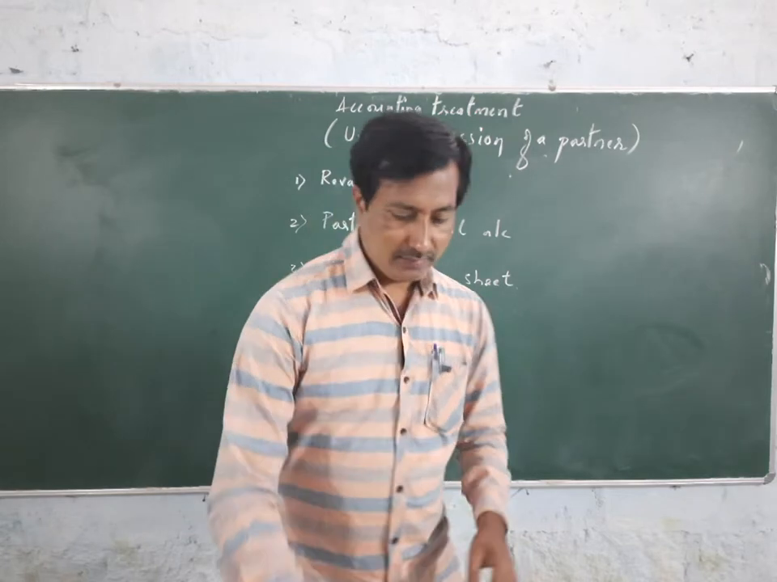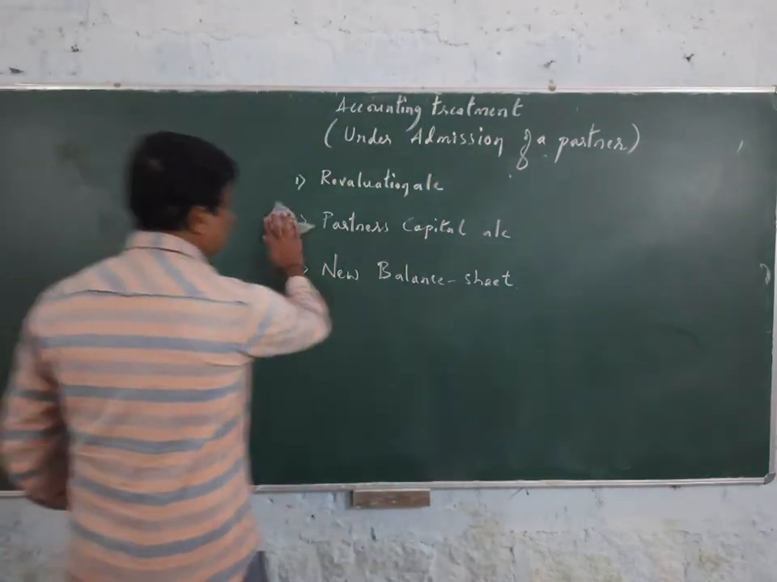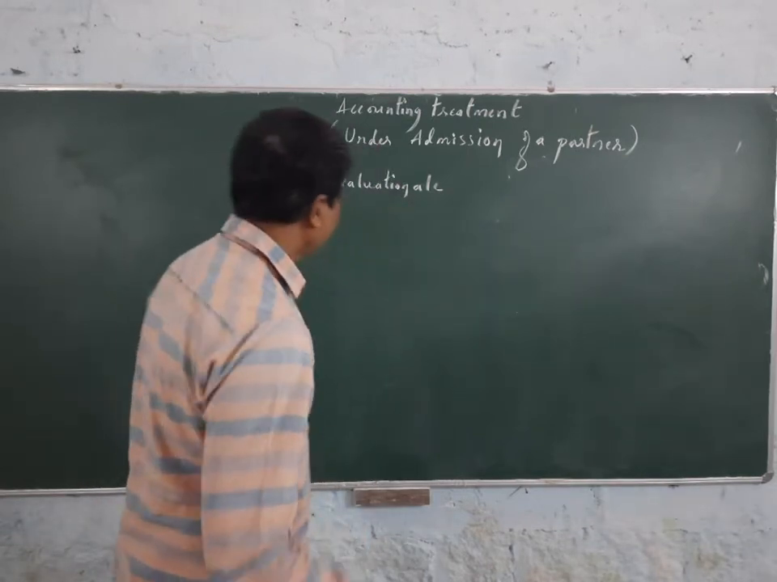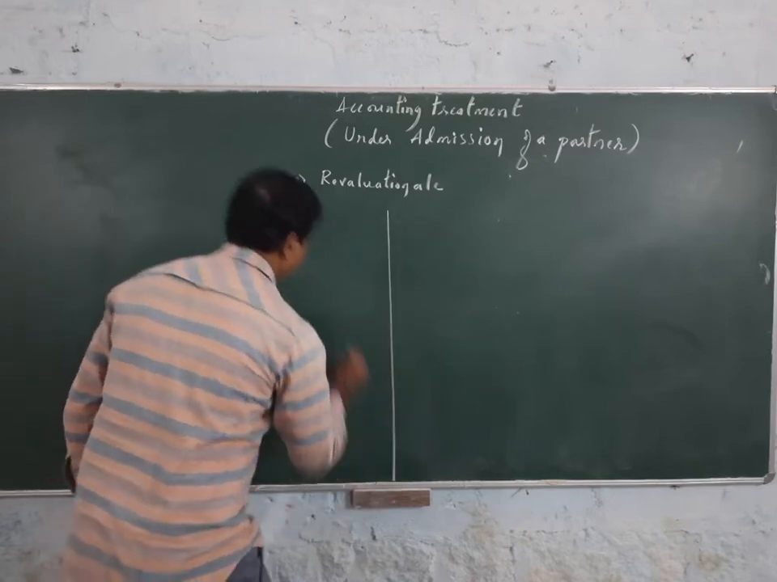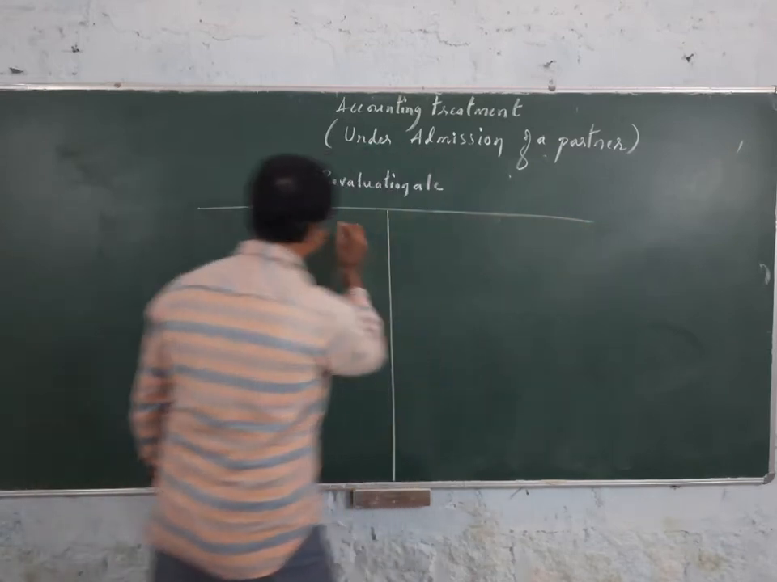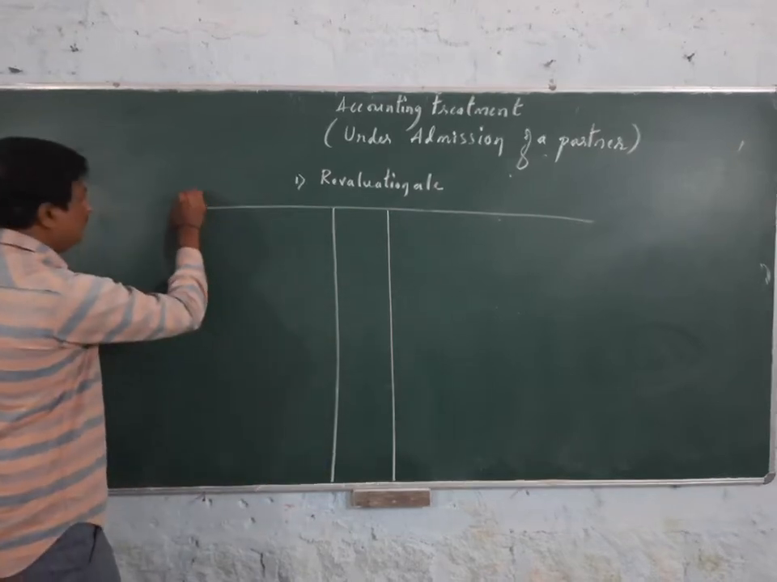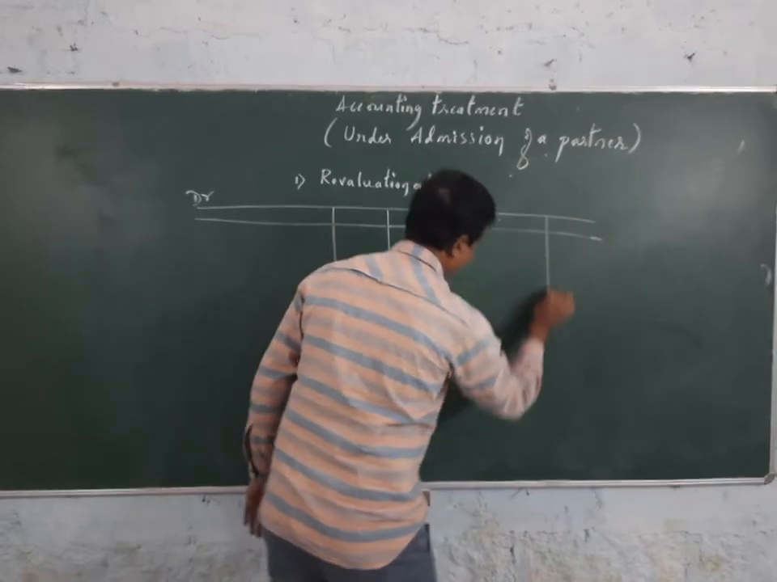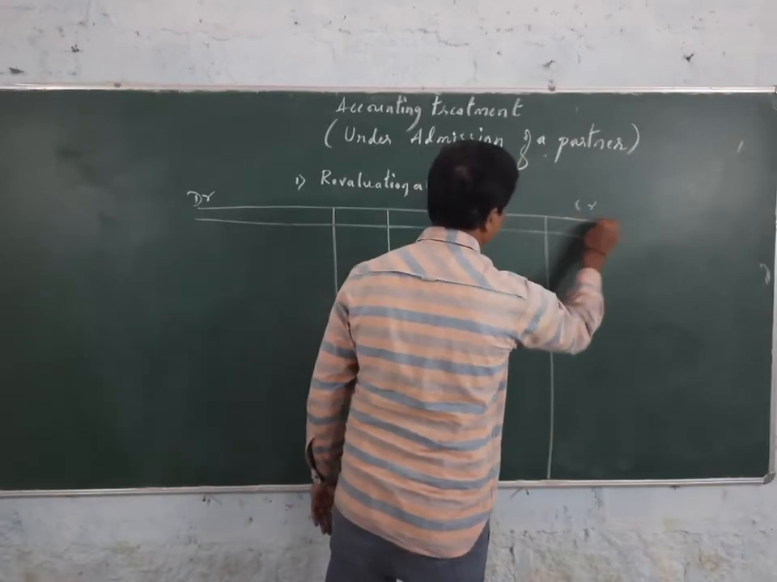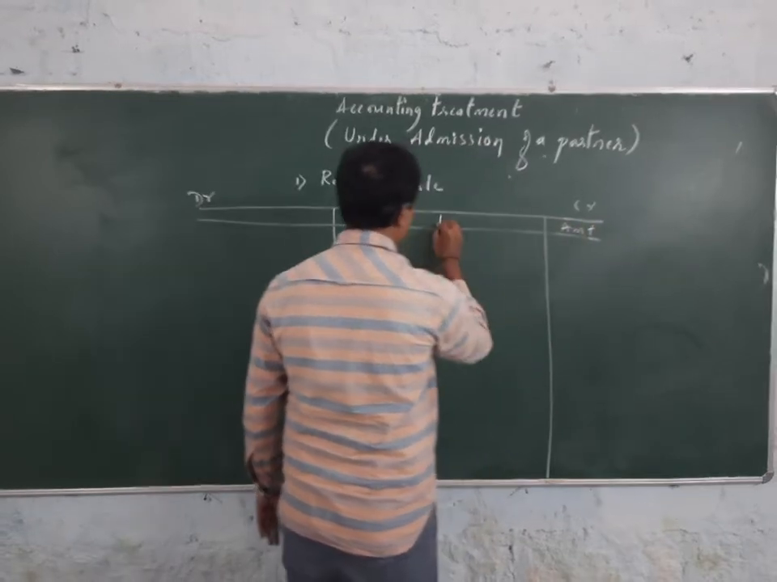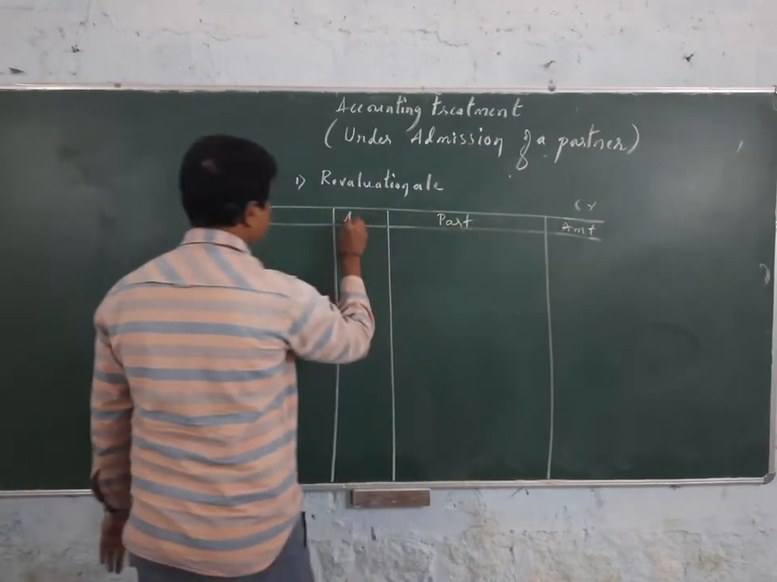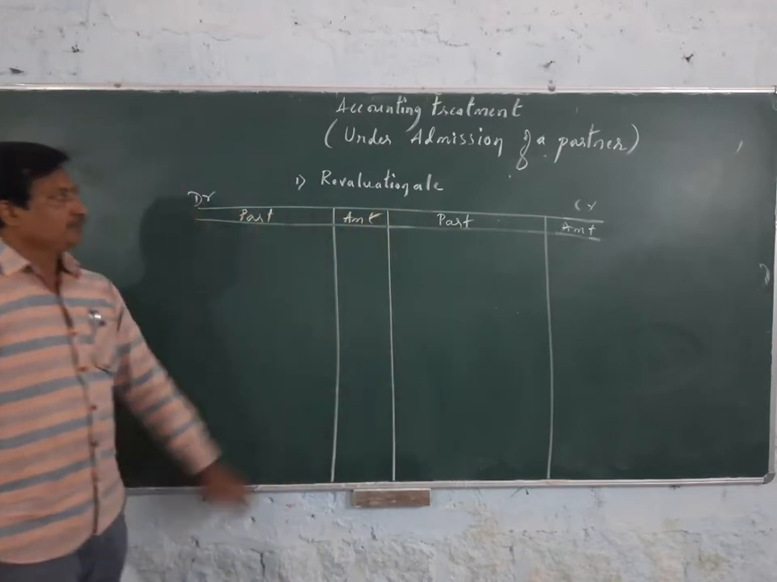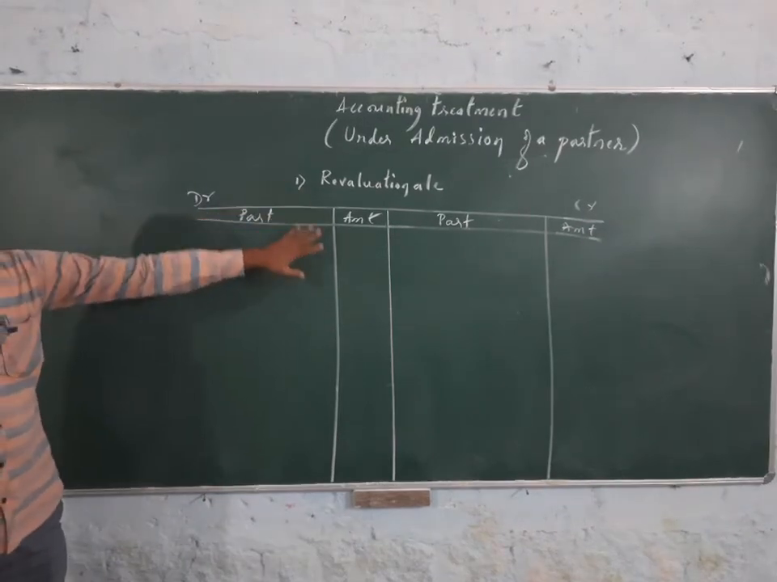Okay, let us see what the format of the revaluation account is and what items are recorded in it. The revaluation account is prepared in a T shape. It has a debit side with particulars and amount columns, and a credit side with particulars and amount columns. On the left hand side, the same number of columns will appear. This is the format of the revaluation account.